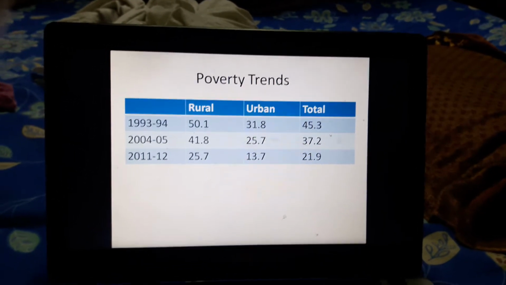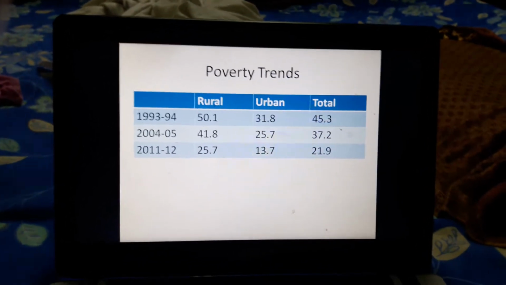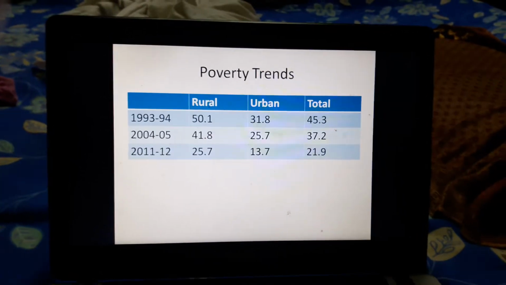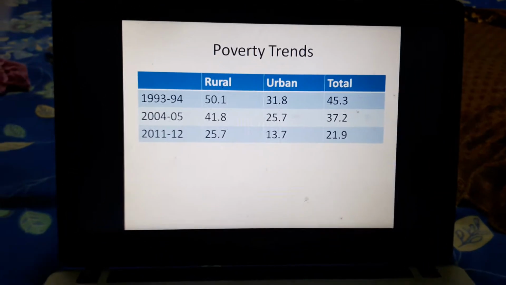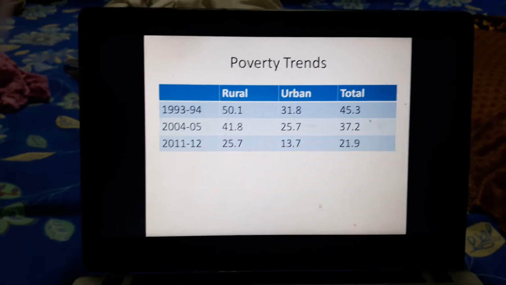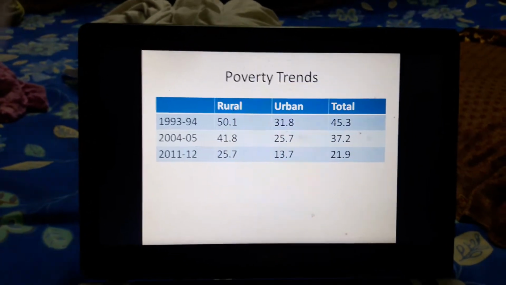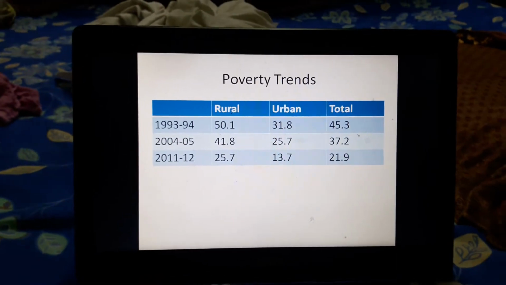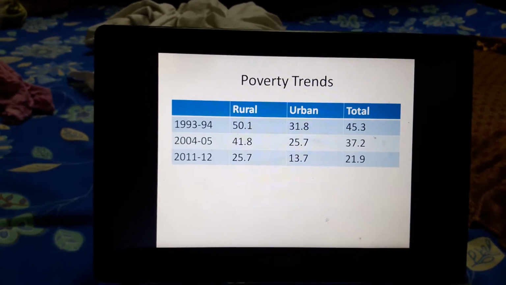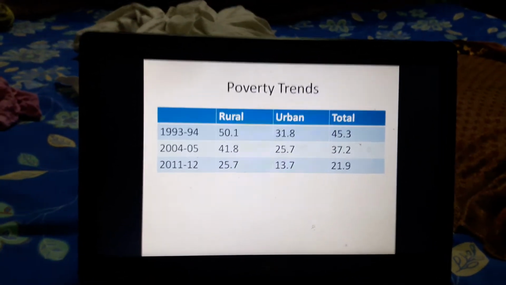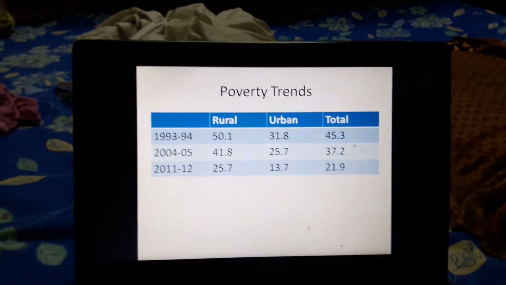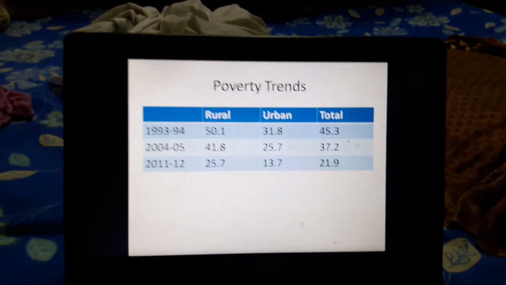If we observe the data, we will find that over the years the poverty ratios are coming down. For the rural areas it was 50.1, then it became 41.8, then it became 25.7. So it is coming down. For urban areas also, initially it was 31.8, then it stood at 25.7, and in 2011-12 it became 13.7.